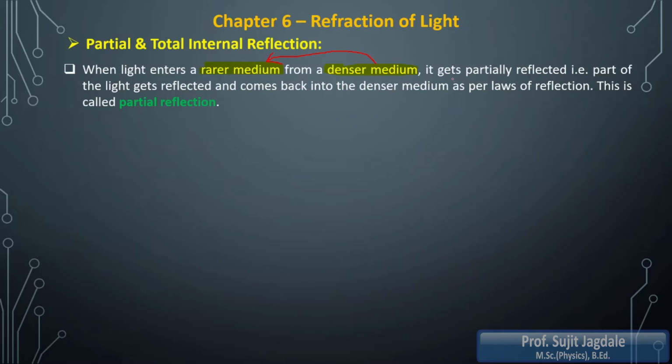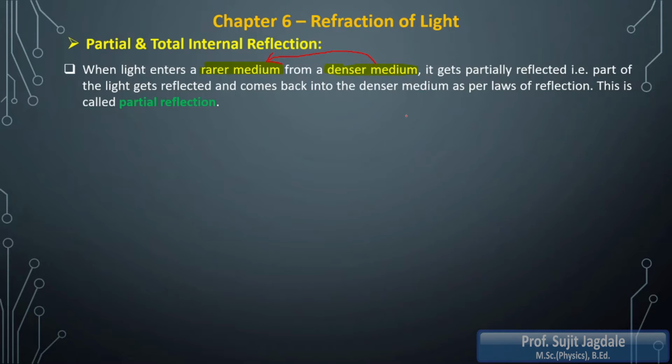Now when the light is traveling from denser to rarer medium, obviously that light is made up of a large number of light rays. We are not able to see those light rays, but it is made up of millions of light rays.